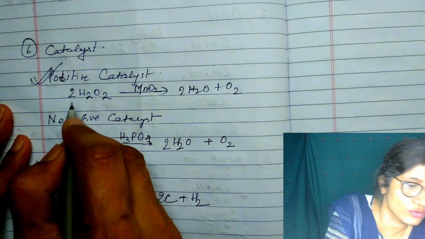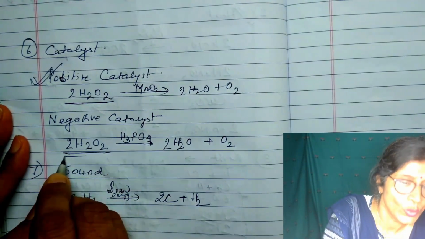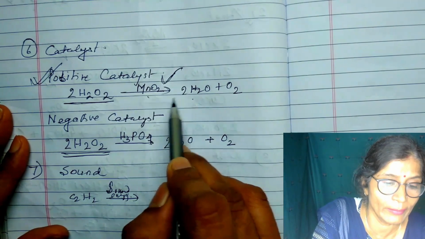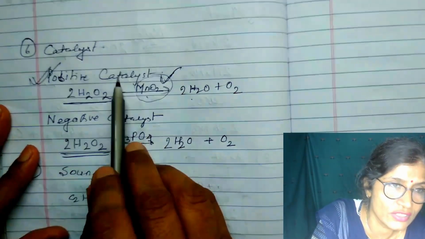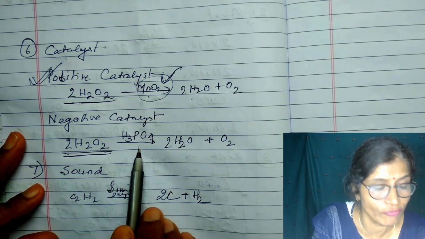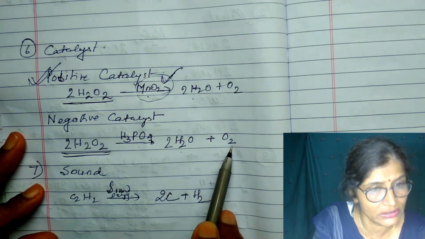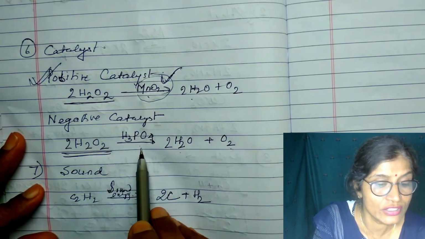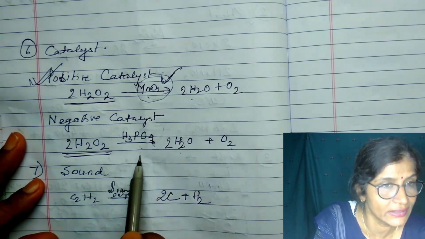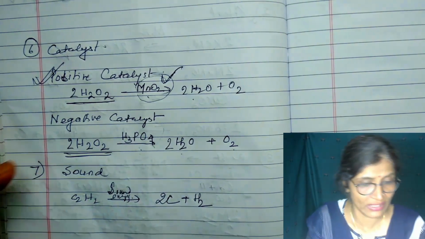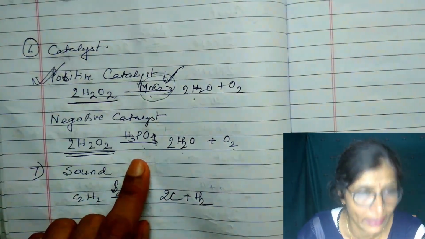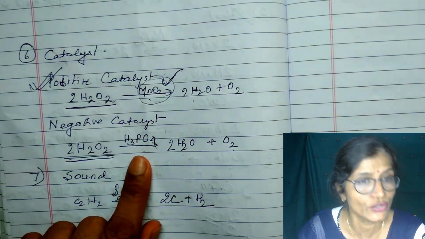For example, take hydrogen peroxide, the same compound. When MnO2 is used as catalyst, it will increase the rate of the reaction. So MnO2 is here acting as the positive catalyst. While in this case, hydrogen peroxide in presence of phosphoric acid again gives water and oxygen, the same product, but the reaction rate will slow down in presence of phosphoric acid. So here phosphoric acid is acting as the negative catalyst. Thus, within the same reaction, one substance is acting as the positive catalyst while the other is acting as the negative catalyst.